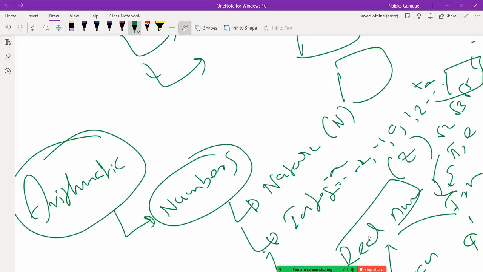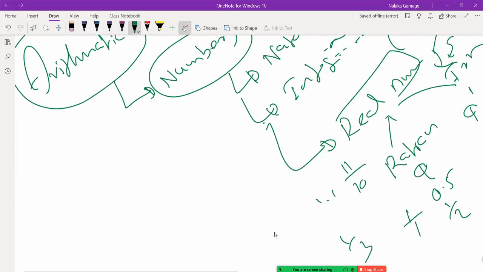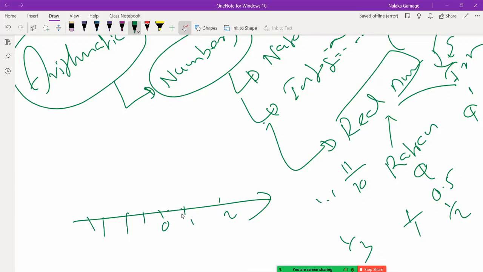So we can represent real numbers on the real number line. On the real number line, something like this: 0, say 1, 2. You can mark any real number here. You can mark 0.5, 0.9. You can mark pi. Root 2, you can mark root 2.